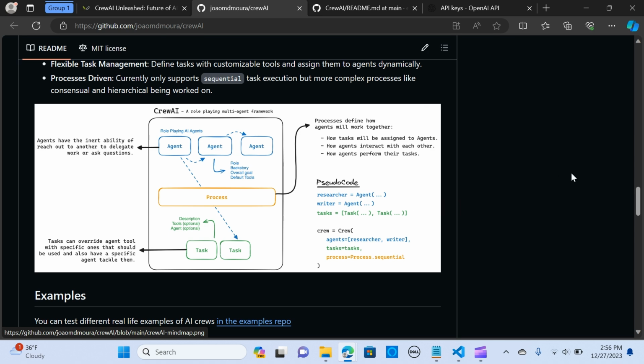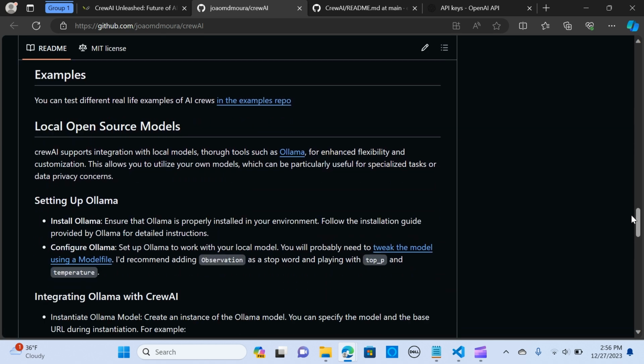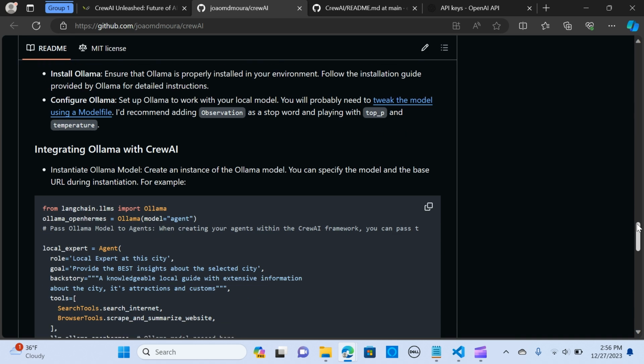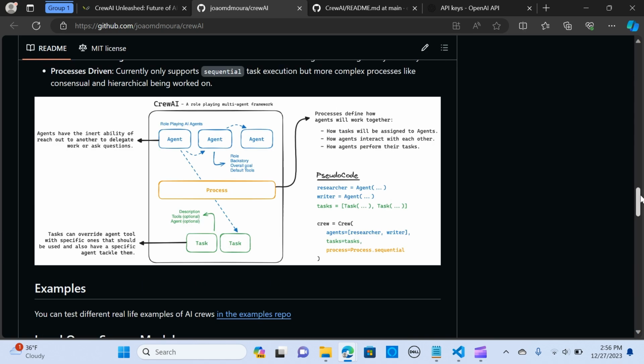All right, so I'm going to walk you through some examples, and you can set that up using local open source models through integration with Ollama. So they have this setup here, if you want to go with the local setup.